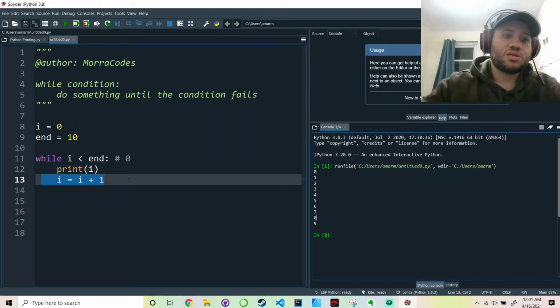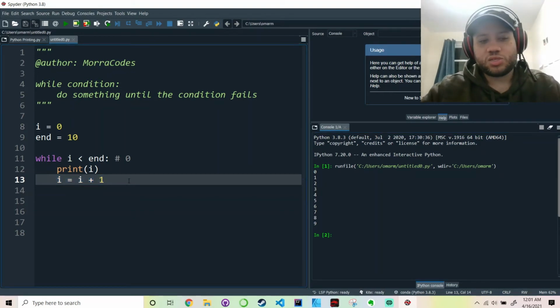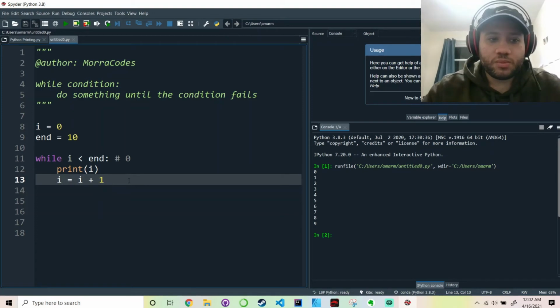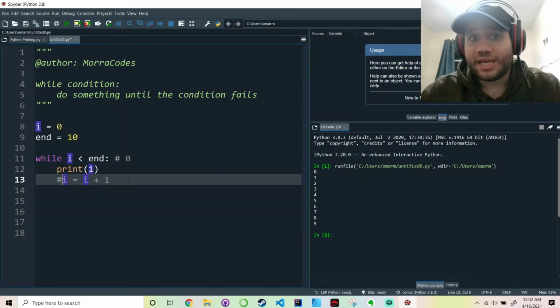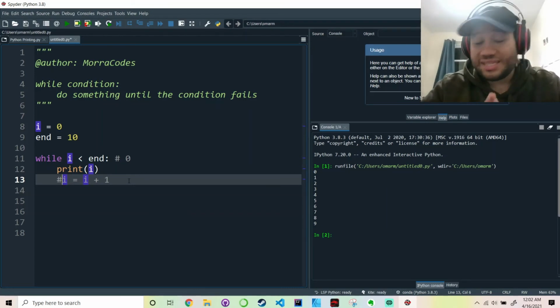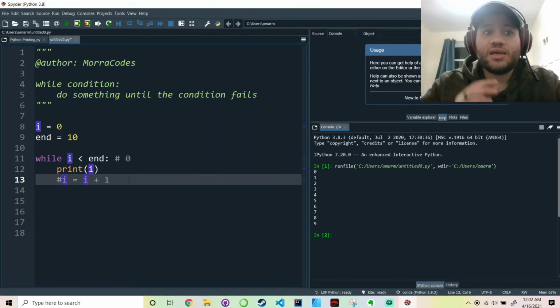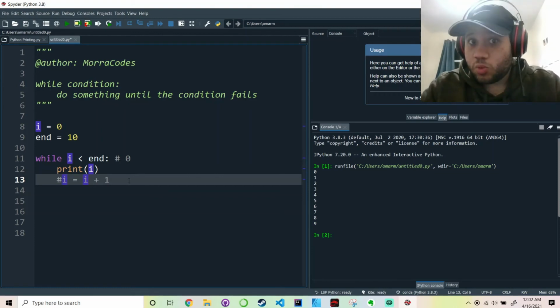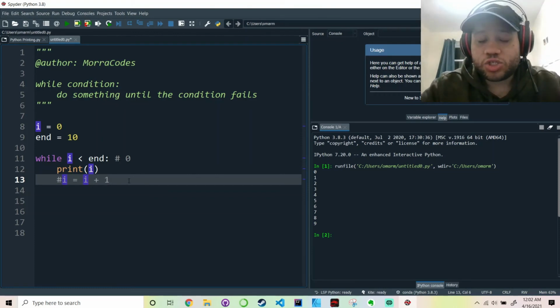It starts out at a certain condition, and that condition keeps updating until this condition is no longer valid. Now, what happens if we remove this line right here? What happens if we no longer update this while loop? Well, that's simple. It's going to keep running forever, and that's something you don't want in your program, because it's going to make it crash.